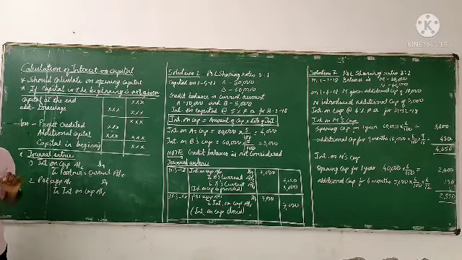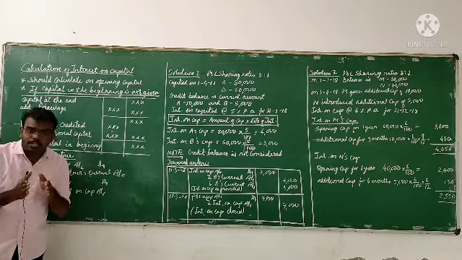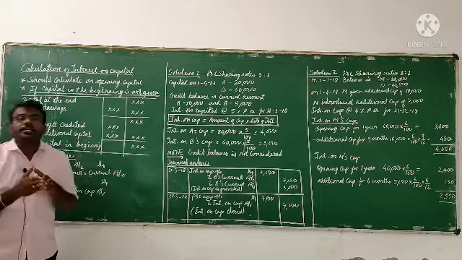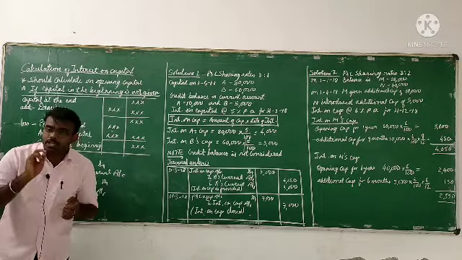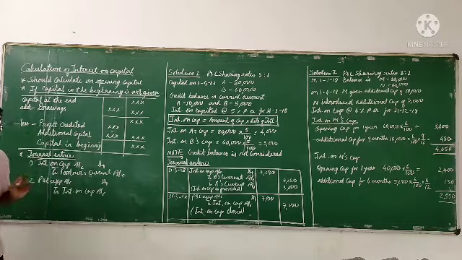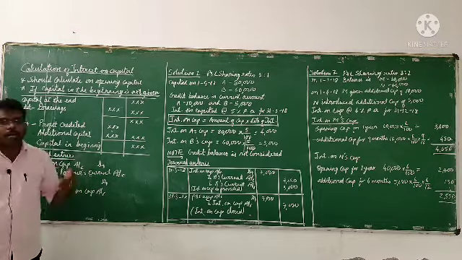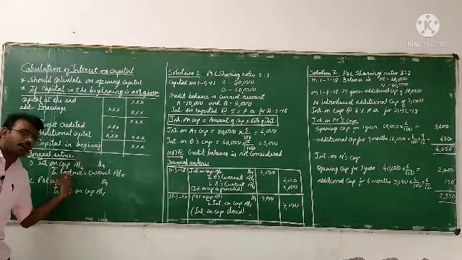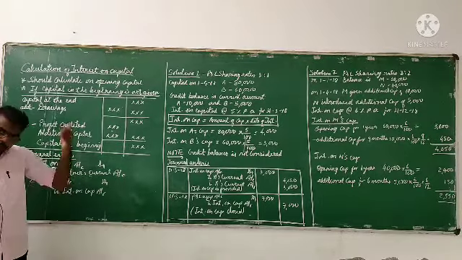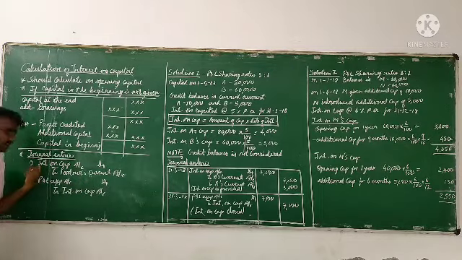One more important thing is the journal entries. If in a question they have mentioned to calculate the interest on capital and prepare journal entries, then the first journal entry will always be: Interest on Capital Account debit, to the partners' current accounts. So if they have three partners, then first partner's current account, second partner's current account, and third partner's current account. However many partners they have given, those partners' current accounts we have to credit. That is the first journal entry.